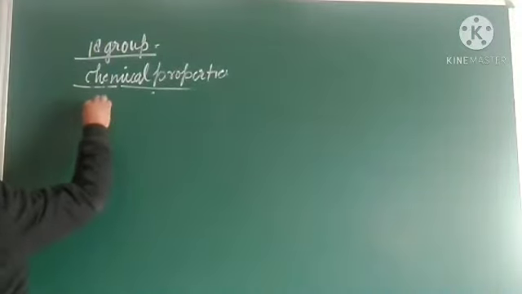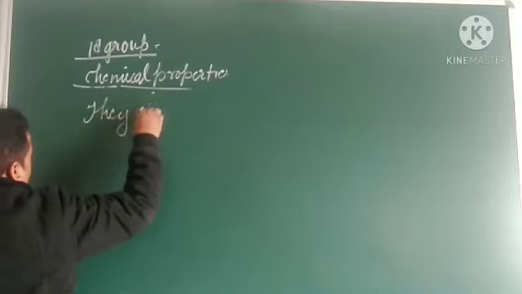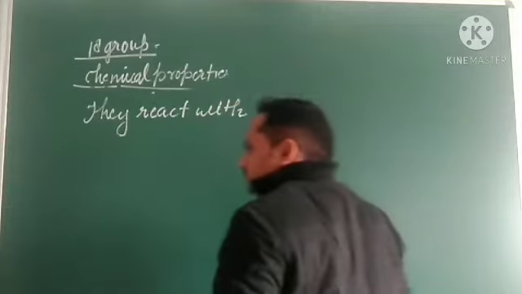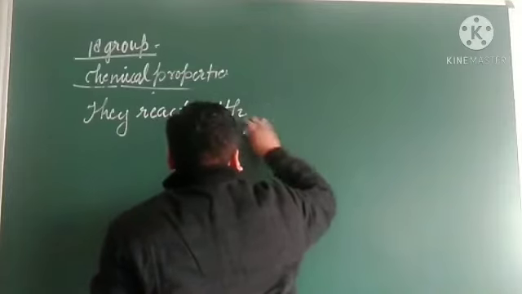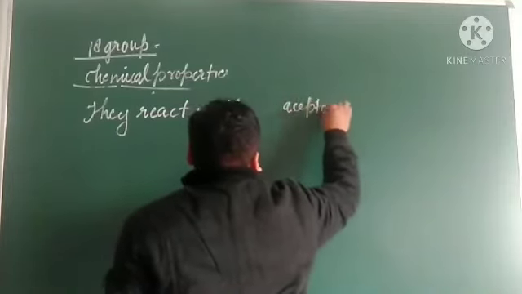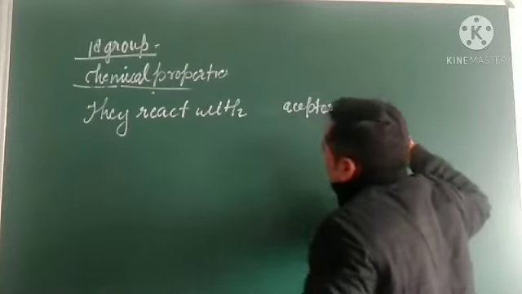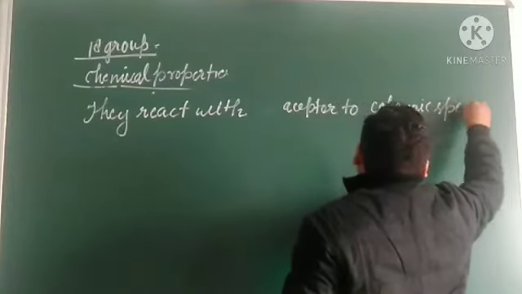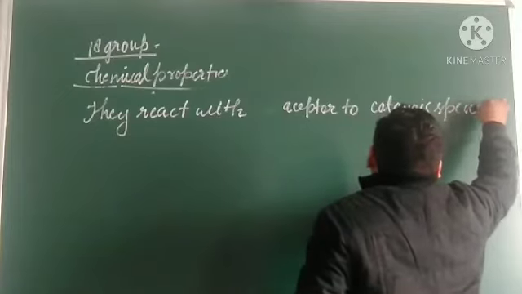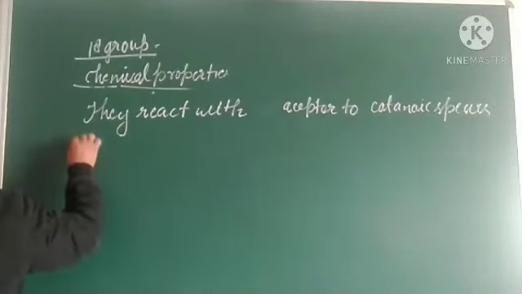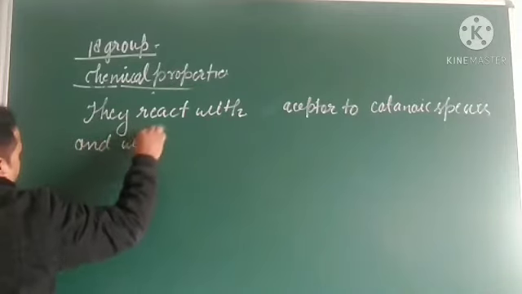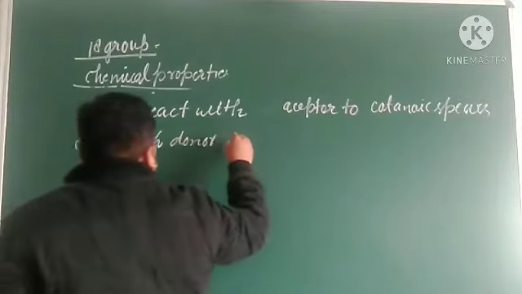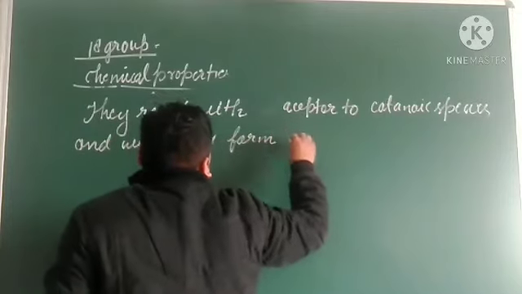They react with acceptor to form cationic species, and with donor form anions.